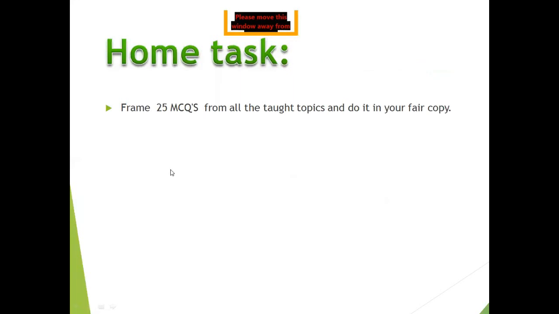Now come to the home task. Go through the lesson again, page numbers 274 to 286. The book content is very important. Read the chapter carefully and frame 25 MCQs from all the taught topics and do it in your fair copy.